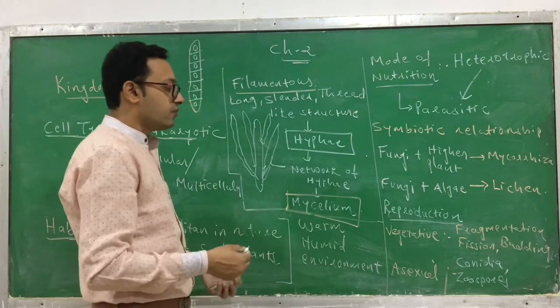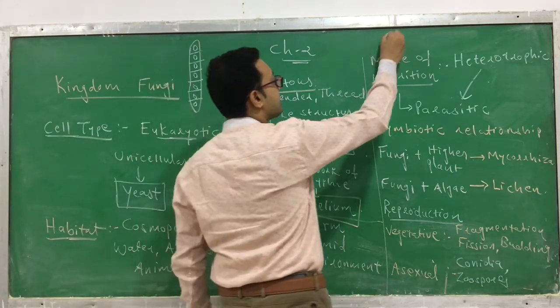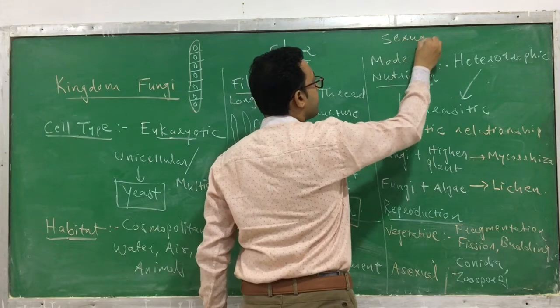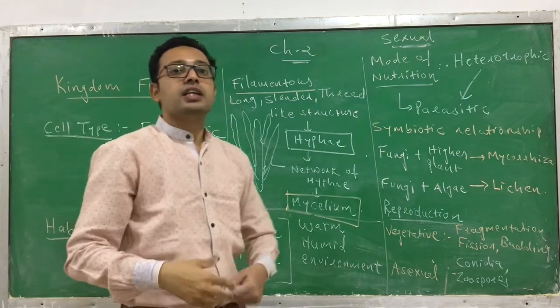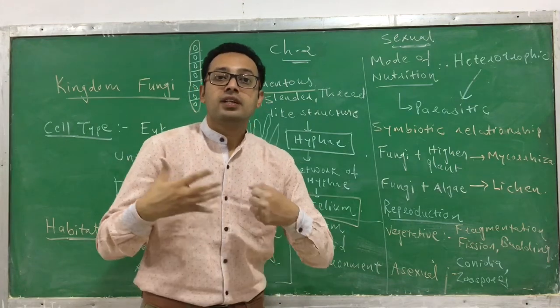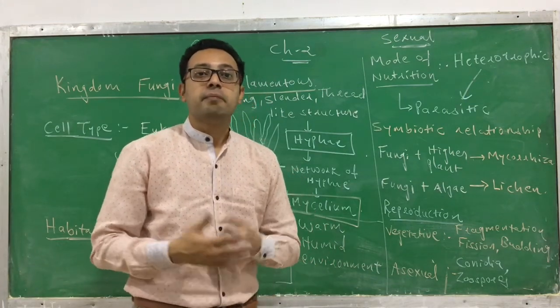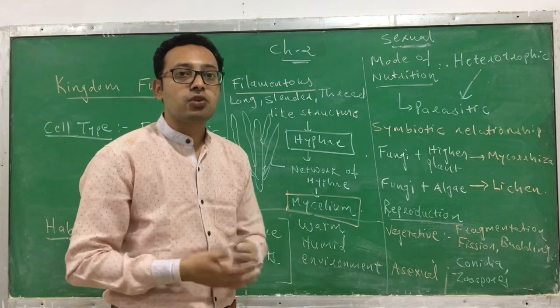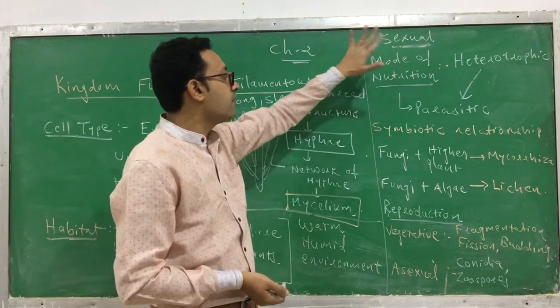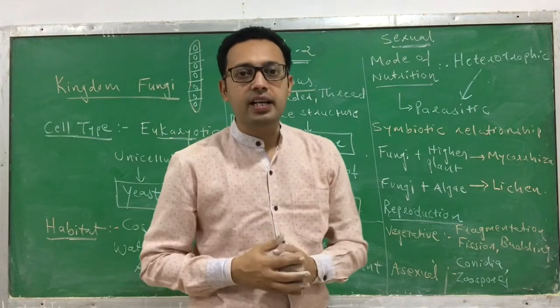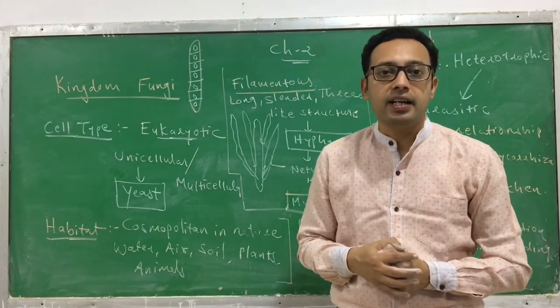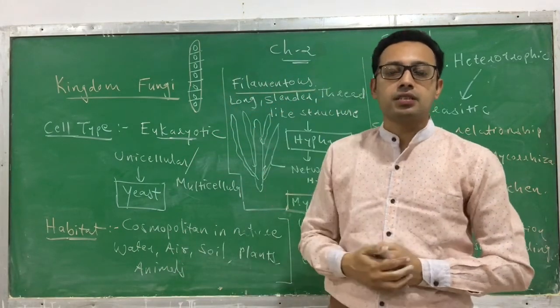There are also a few fungi which reproduce sexually, by formation of sexual spores like basidiospores or ascospores. Sexual reproduction in fungi involves three stages.